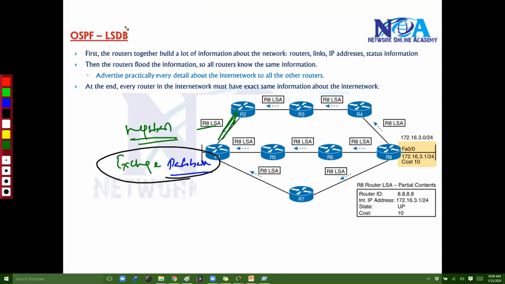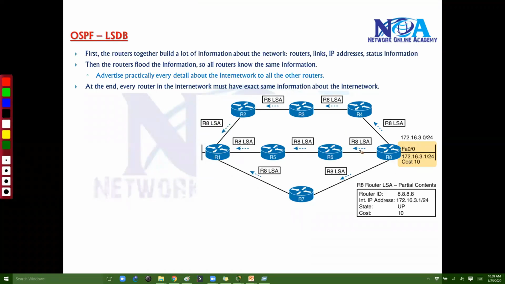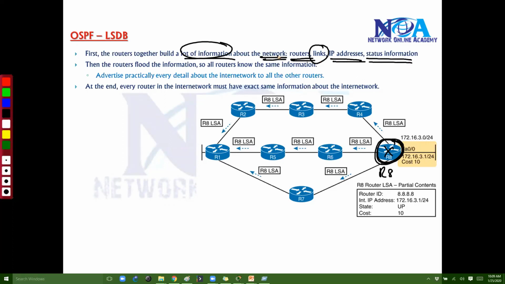And this database, we call it the link state database. First, let's try to understand the overview process of this link state database. Once the router establishes the neighbors, every router, like in this example, you can see there is a router 8. This router 8 is going to build a lot of information about its own network, like what routers it is connecting to, what the links are, what the IP addresses are, and what the status information is. It will collect all that information, and then advertise it to the neighbors.